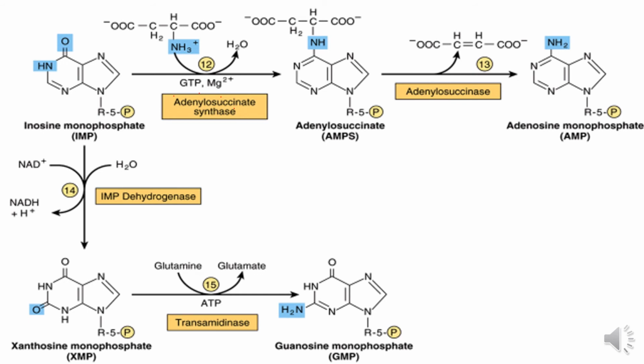Here again the same reaction: aspartate donates its amino group.